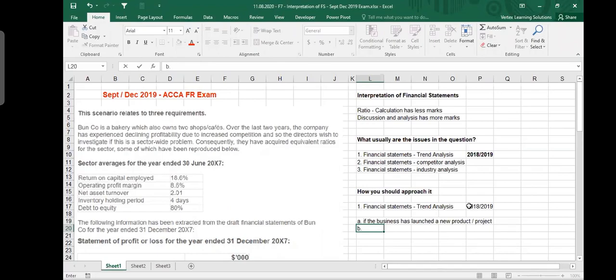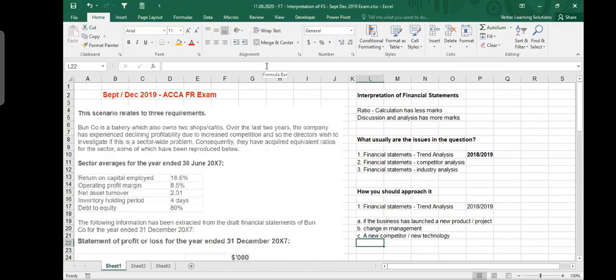Then probably you can say a change in management. This is also one of the reasons in some situations: the company has changed the management, and the new managers are either doing very well or doing badly. This could be one result in your financial statements. Or probably a new competitor in the market. You are doing as before, the market is also as before, but a new competitor or new technology has come in, and it will somehow impact or affect your performance. This could be a third reason.